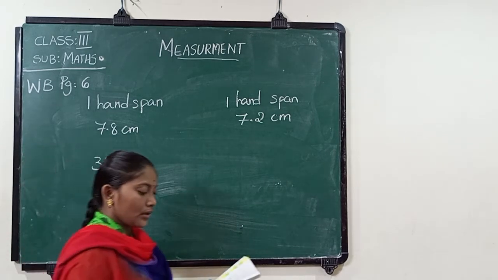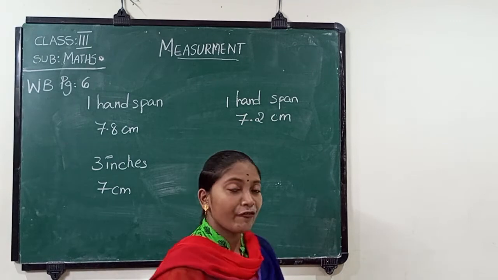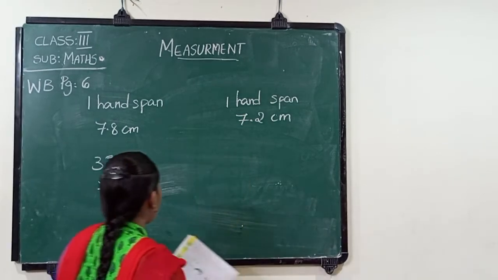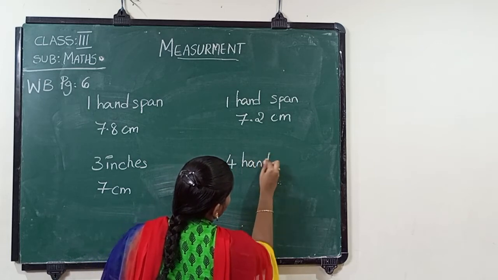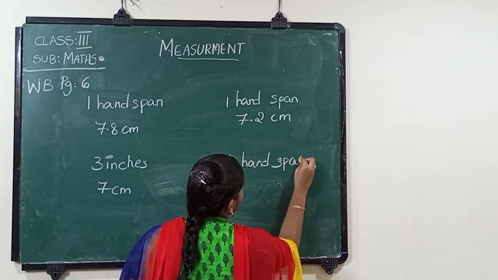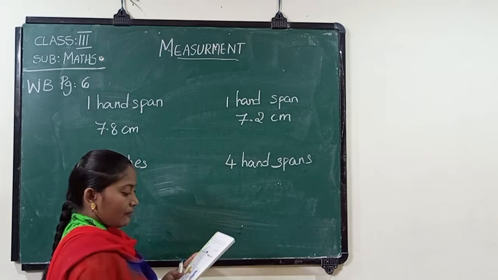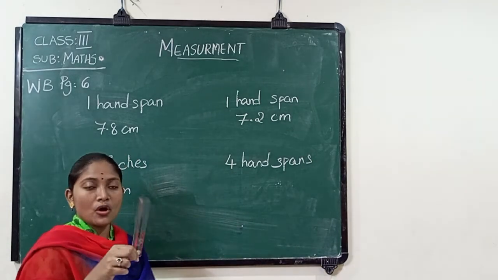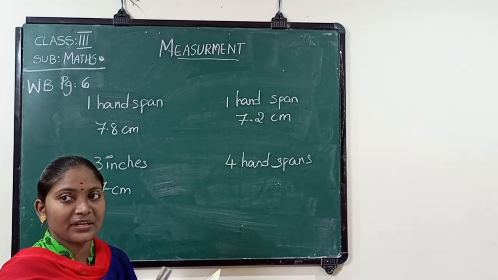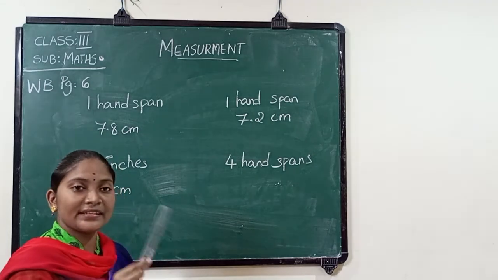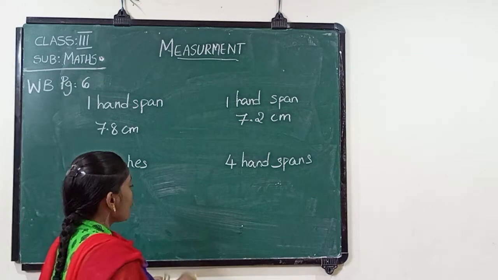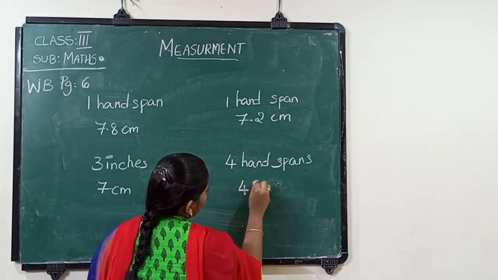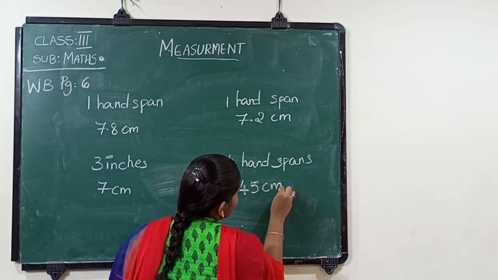And the next one, a bag, and it is 4 hand spans. When we use a long scale, it is 30 centimeters, and again we have to place another small scale. So 30 plus 15, it's 45. So 45 centimeters.